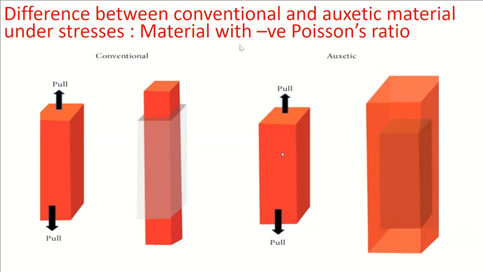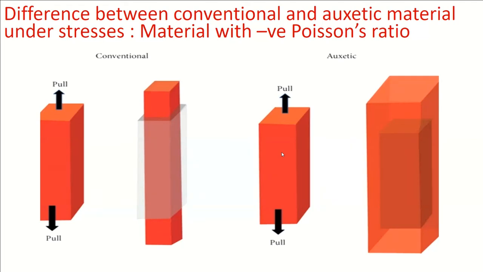As I said, for a conventional or normal material, when the material is subjected to a load, its cross-section area falls but length increases. It happens with all natural or conventional material. You try to elongate in one direction, it will contract or decrease in the transverse direction, the other direction.